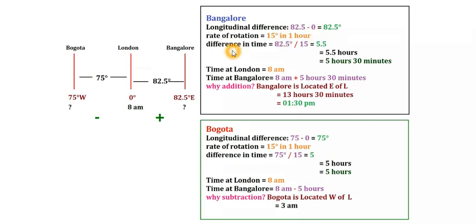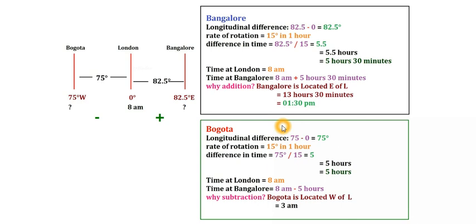So to find out the difference in time, we have to divide the difference in longitude, that is 82.5 degrees, by 15. So when you do this, you will get the answer as 5.5, or 5.5 hours is the time difference, or we can say 5 hours 30 minutes is the time difference between Bangalore and London. That is not the answer, that is the difference in time.